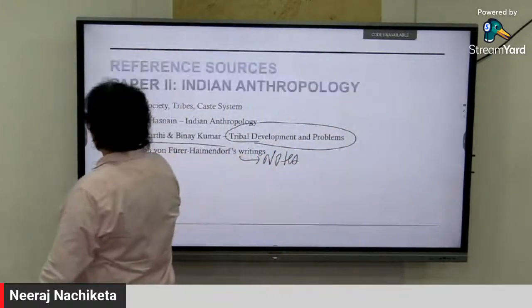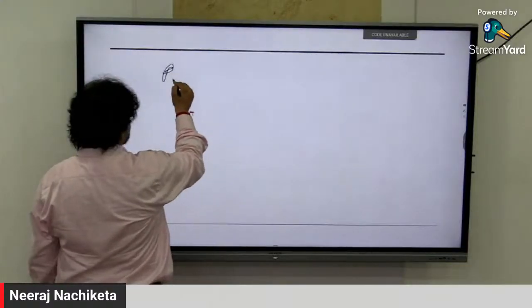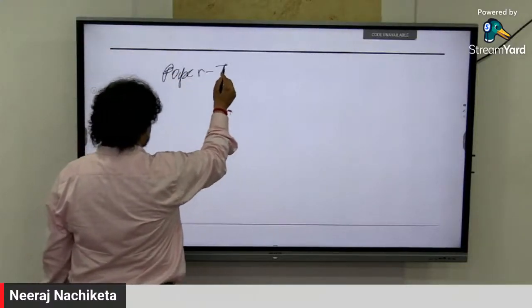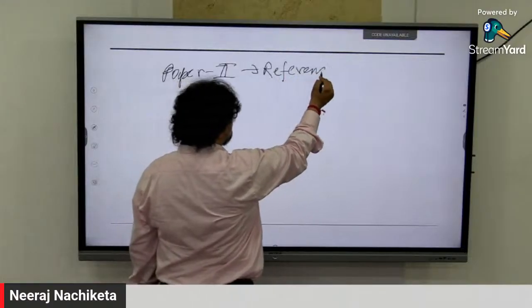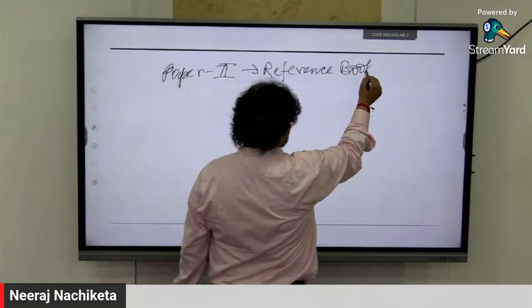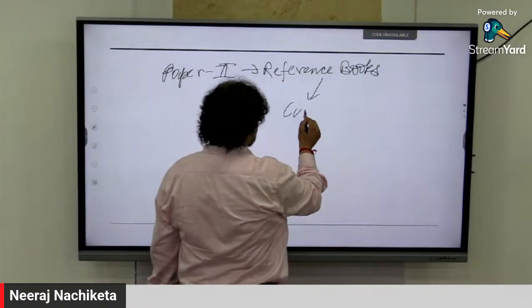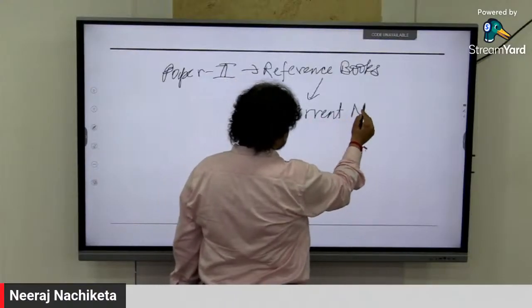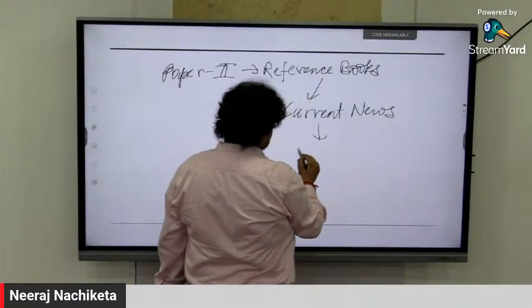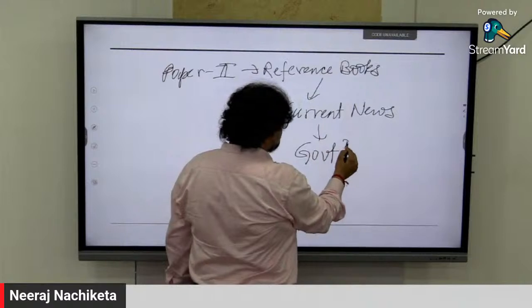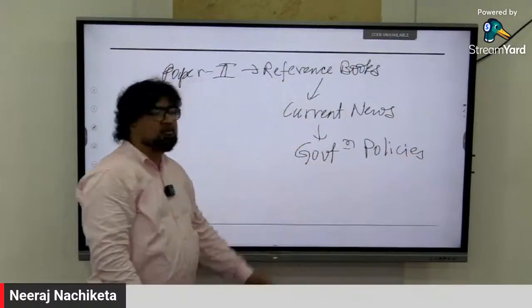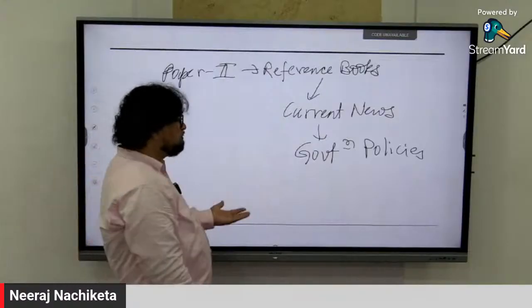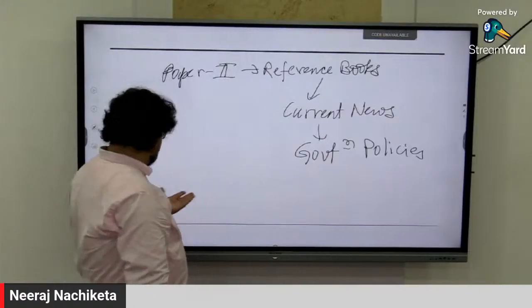This LP Vidyarthi part, and again you have to correct what I've been saying, that is correct in paper 2 and Indian anthropology. One is that you read from the reference books, like the ones I just named, but again current views and government policies, that part you have to connect with. We will connect that part, we'll be covering that.